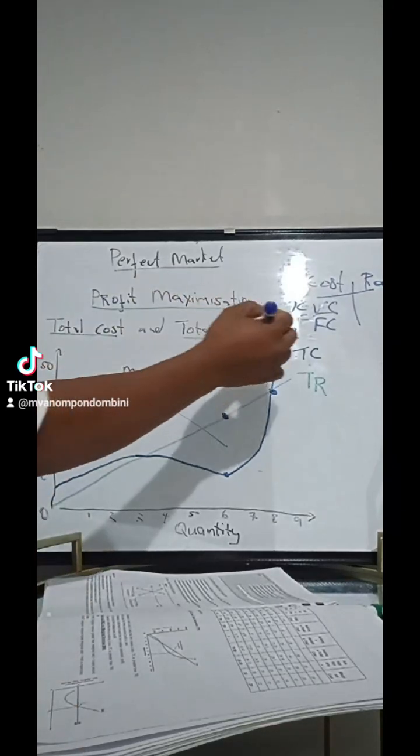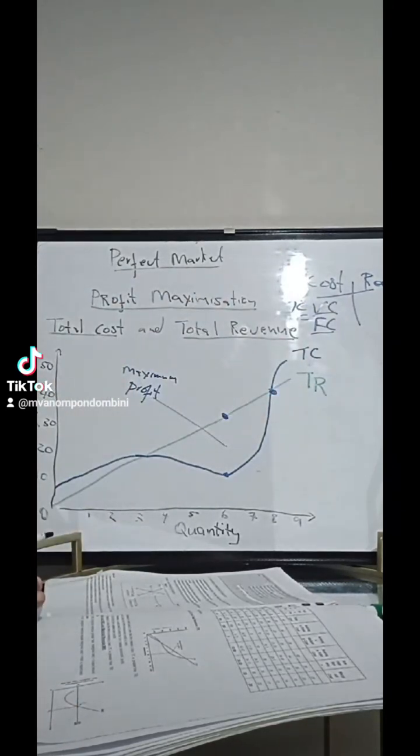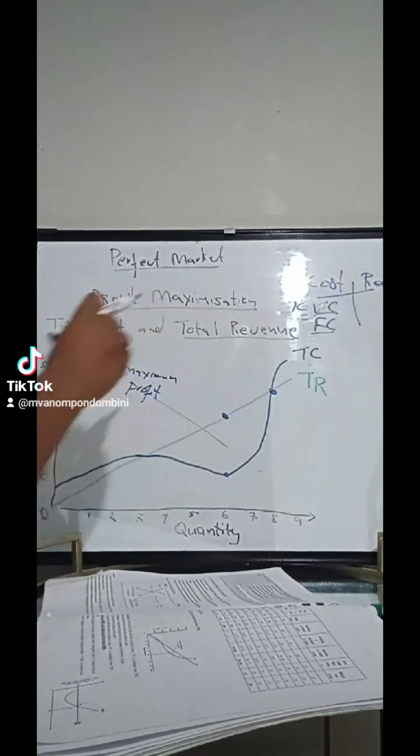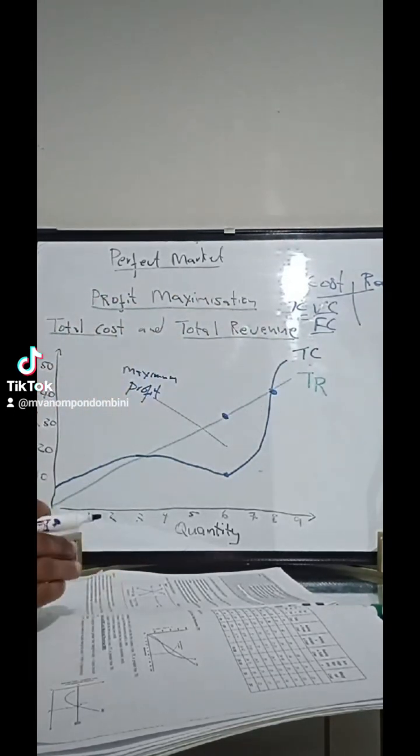And then now, what are the fixed costs? Fixed costs are the unchanged expenses, right? Meaning the money you will spend in the production of goods and services, but that money remains the same regardless of how many products are produced.